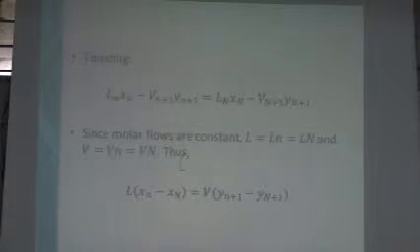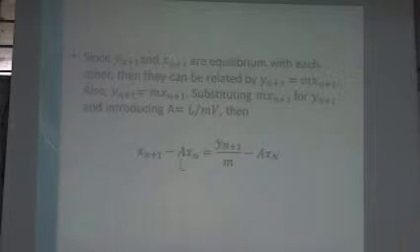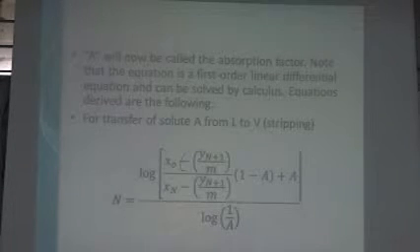Then, another simplification in our equations is this: the mole fractions in the n plus 1 stream are in equilibrium with each other. So we can relate it to our equation earlier, which is also equal to m. Then we just substitute A to simplify the calculation. We make it equal to L over m. So our equation will now become this. So, next. A will now be called the absorption factor. So that is what we will call it.